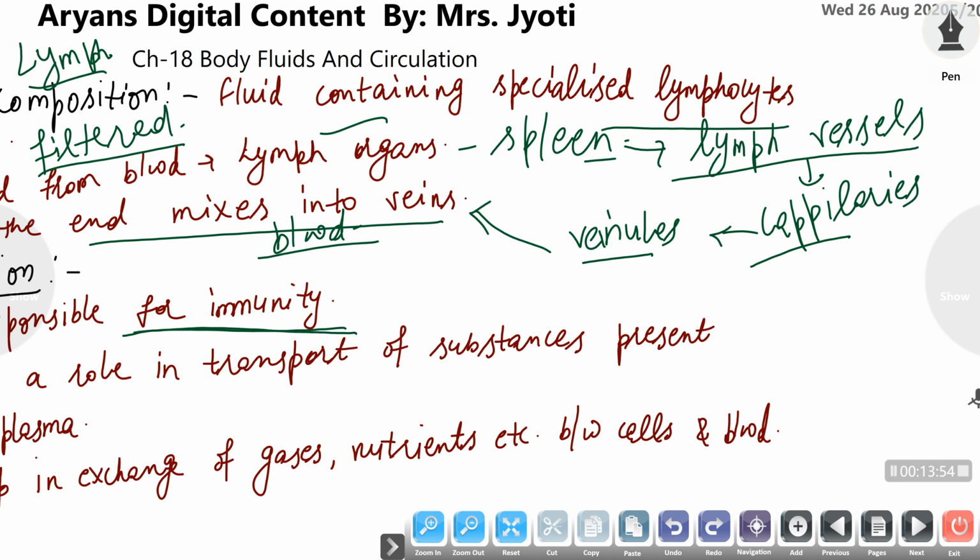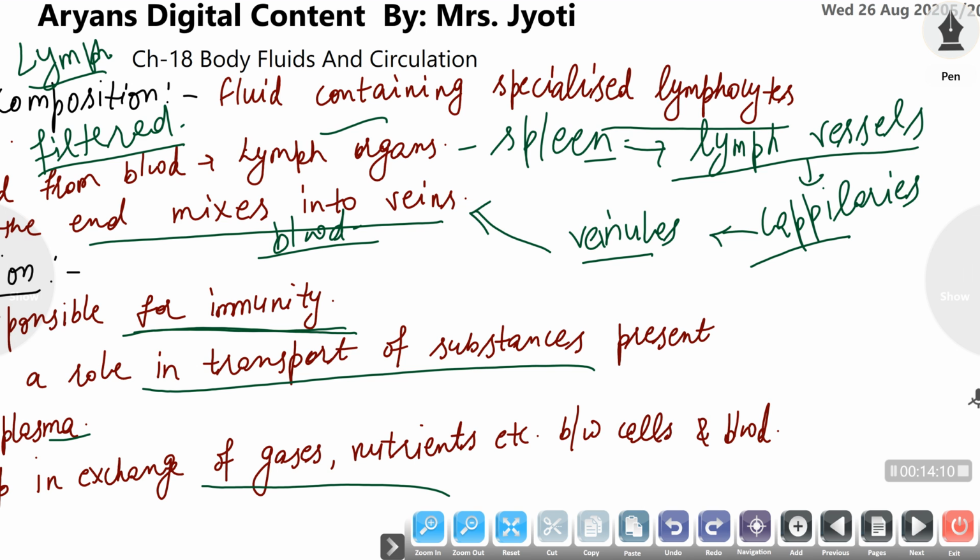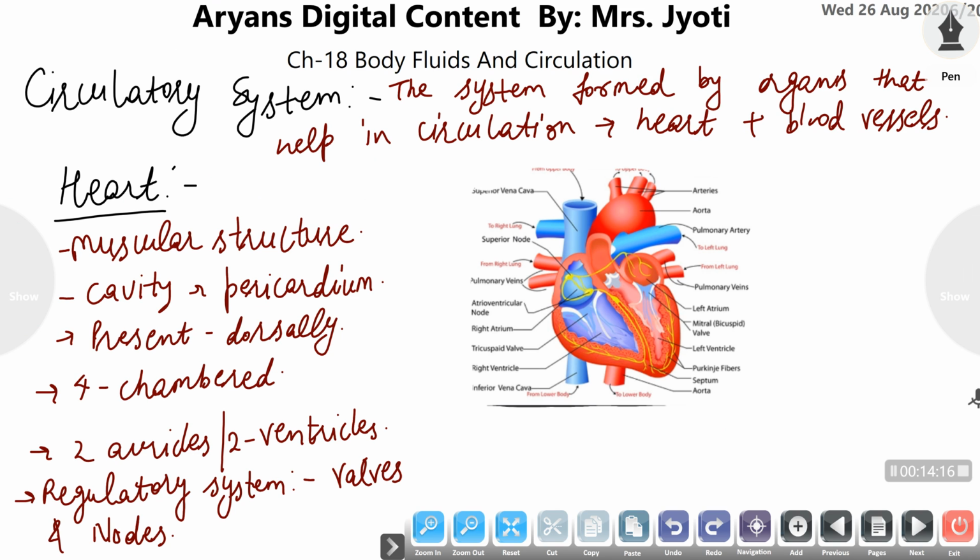Lymph, as we know, consists of lymphocytes, so it is majorly responsible for our immunity. It also plays a role in the transport of substances which are present in the blood plasma. It is also helpful in the exchange of gases and nutrients between cells and blood. The diffusion process also accommodates that process for the easy transport of gases and nutrients between cells and blood. Now, how is circulation maintained, or how does circulation take place?